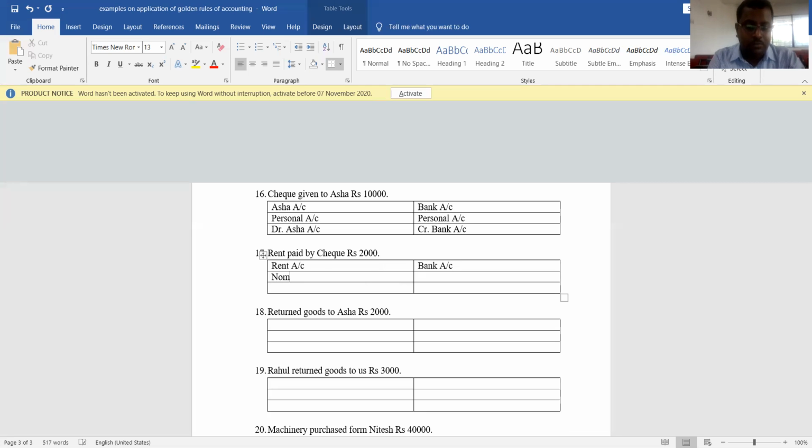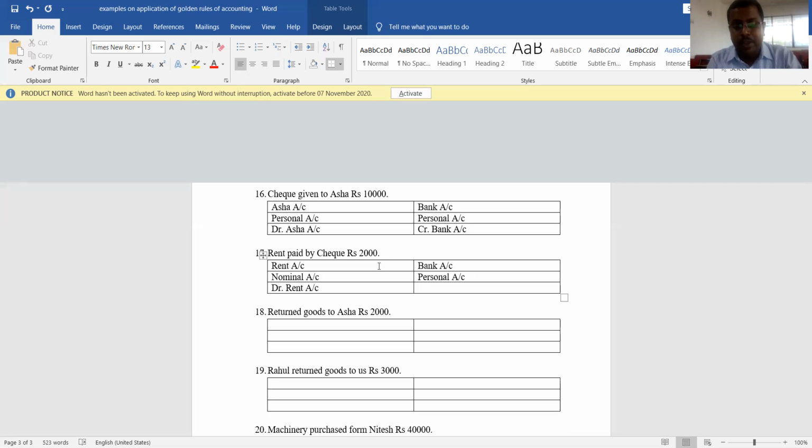Rent is which account? Rent is a nominal account. Why is it a nominal account? Because it is expenditure. Now bank is which account? Bank is a personal account, because bank is an institution. Now, which account should be debited? What is the debit rule of nominal account? Debit all expenses and losses. So since rent is expenditure, we have to debit rent account.